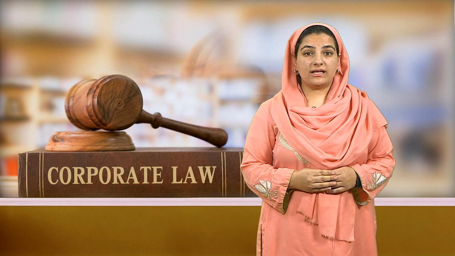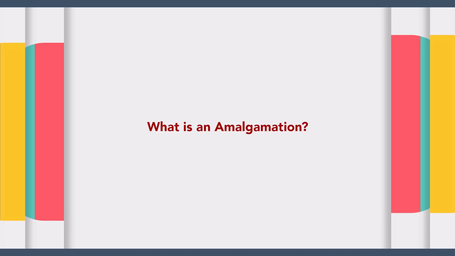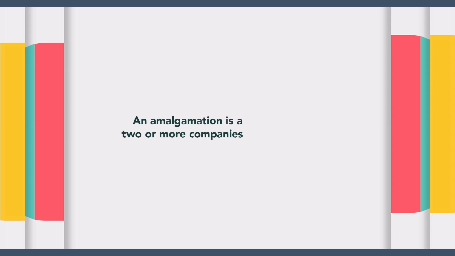Dear students, in this segment, we'll try to understand amalgamations by deep diving into the definition of amalgamation and understand the difference between the terms merger and amalgamation. What is an amalgamation? An amalgamation is a combination of two or more companies into a new entity. A completely new entity is formed to house the combined assets and liabilities of both companies.